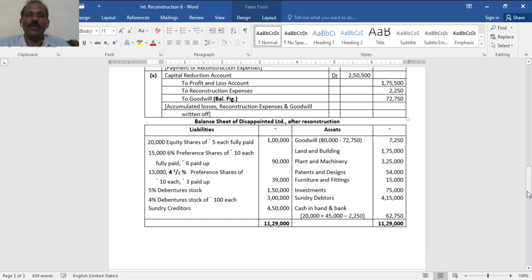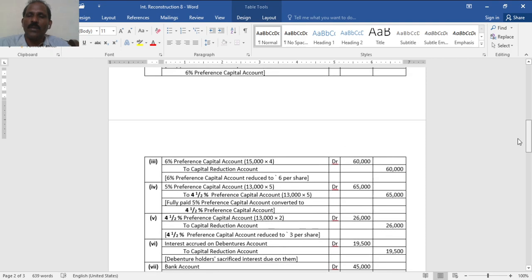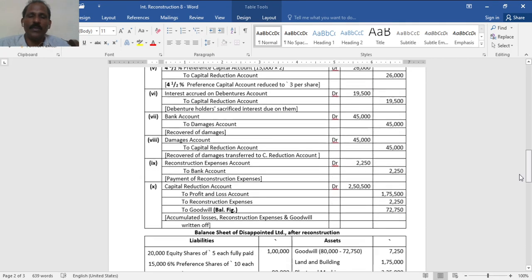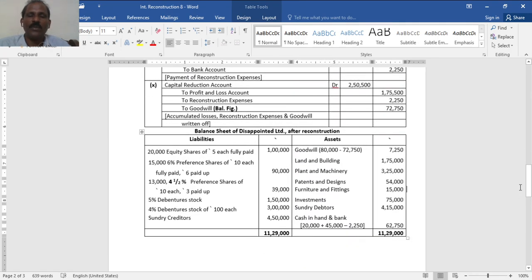Liability, share capital: 20,000 equity shares of 10 reduced to 5 now, 1 lakh from entry number 2. Then 15,000 6% preference shares of 10 rupees reduced to 6, 90,000, because from this 1 lakh 50,000, 60,000 reduced. Then 13,000 4.5% preference shares of 10 each, rupees 3 paid, 39,000. 5% debenture stock as it is, 4% debenture stock also as it is.